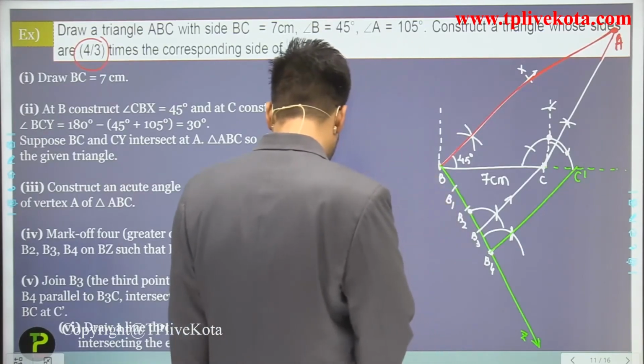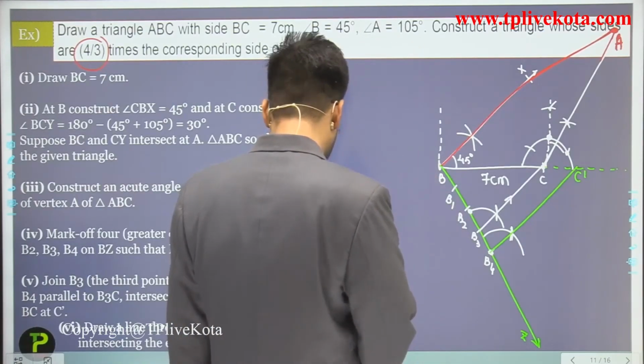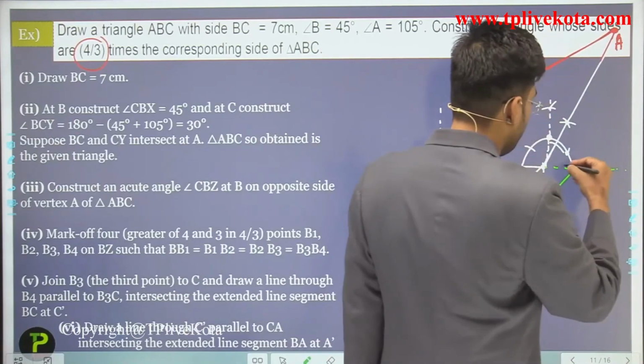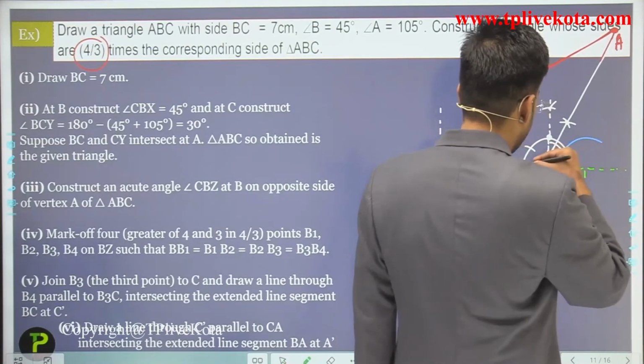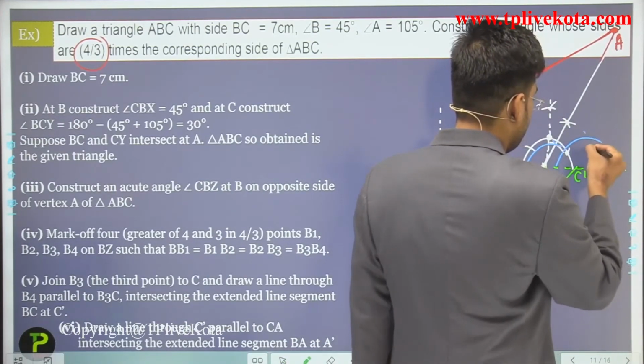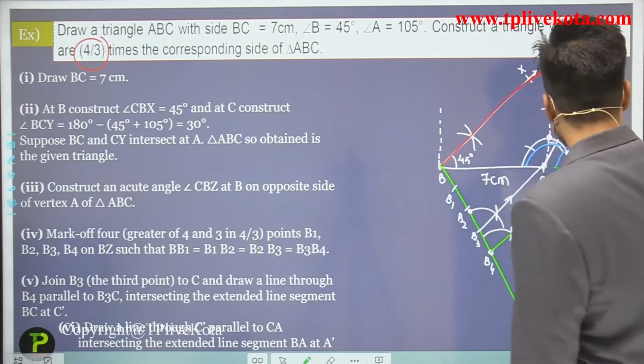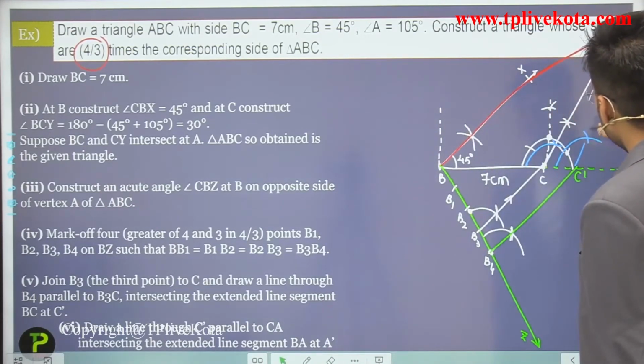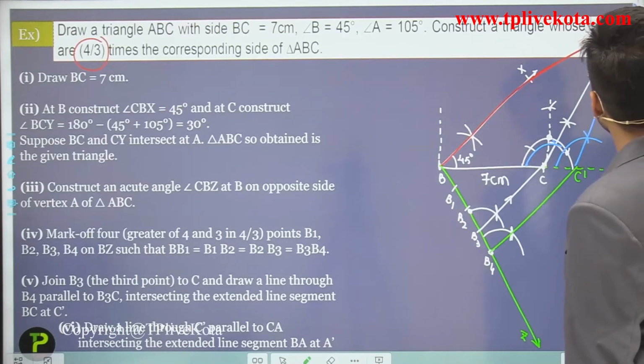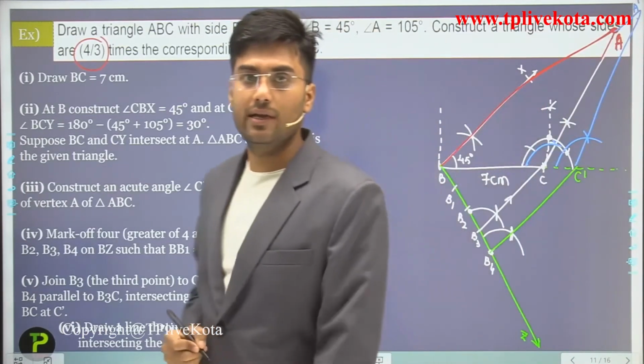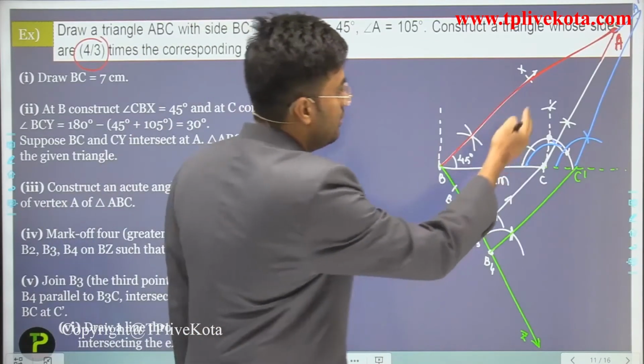Now we have to draw a parallel line. This is the line parallel to CA. So students, this is A dash here. So what will we get here?